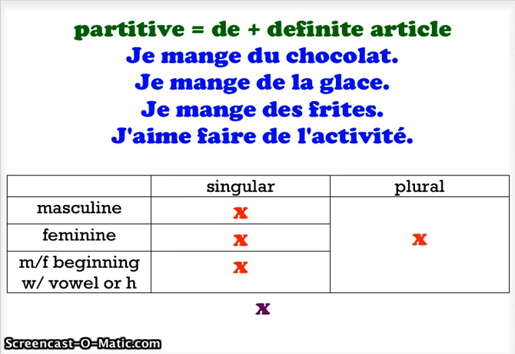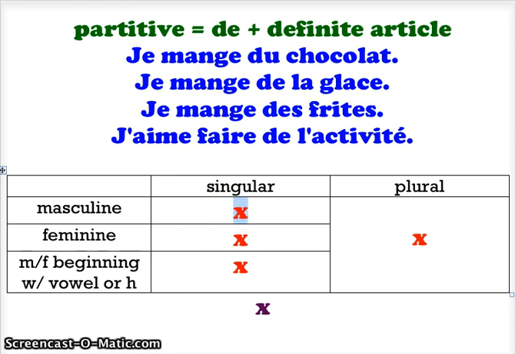All right? Now, do we have to make any kind of contraction with de and l'? And the answer is no, we do not. All right, so this sentence can stand as it is written. J'aime faire de l'activité. And there you see the four ways that you say the word some in French. Du, de la, de l' for the singular, and des for all the plurals. All right, let's put that together in a handy little chart down here.